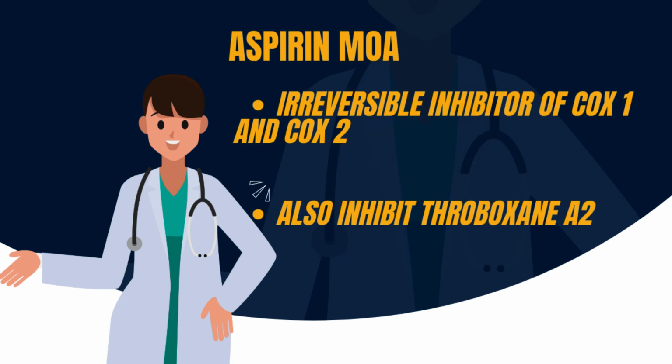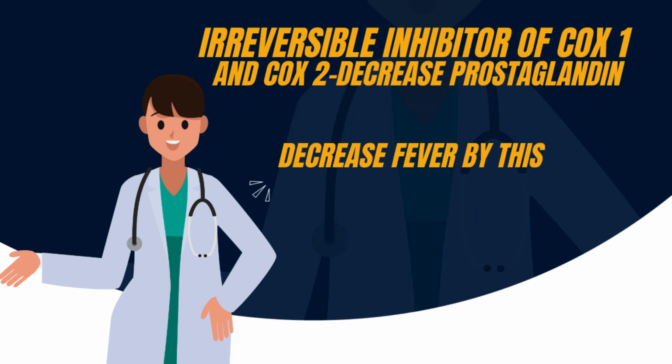For aspirin's mechanism of action, you need to remember that it is an irreversible inhibitor of COX-1 and COX-2, whereas the reversible inhibitors are diclofenac and other NSAIDs. Aspirin is an irreversible inhibitor and it also inhibits thromboxane A2. So the mechanism of aspirin to decrease fever is by irreversible inhibition of COX-1 and COX-2, as it decreases the prostaglandin, so it's going to decrease fever.